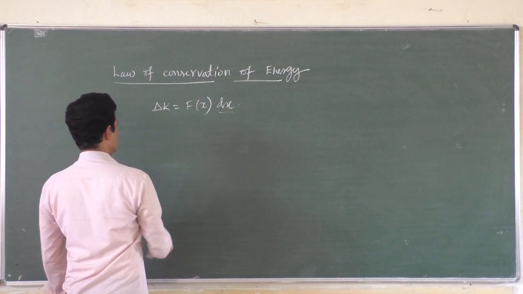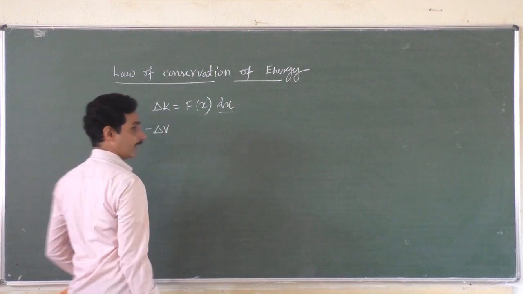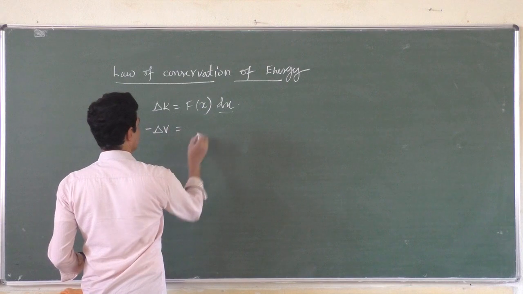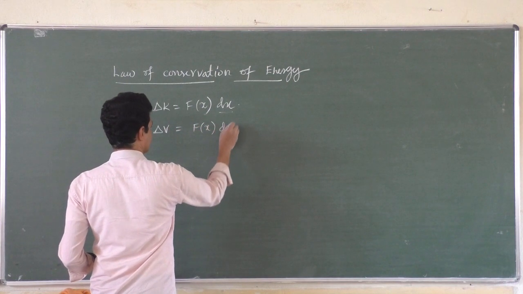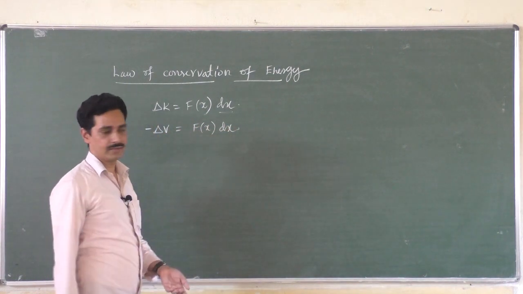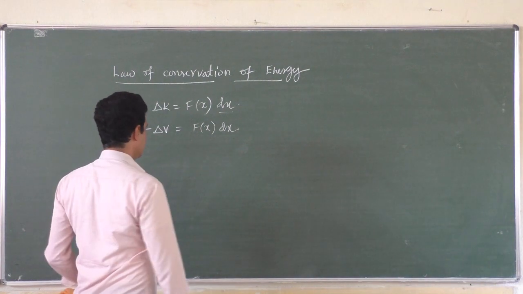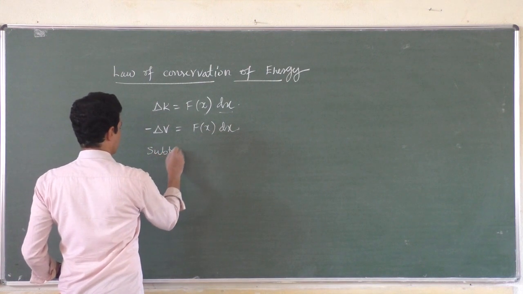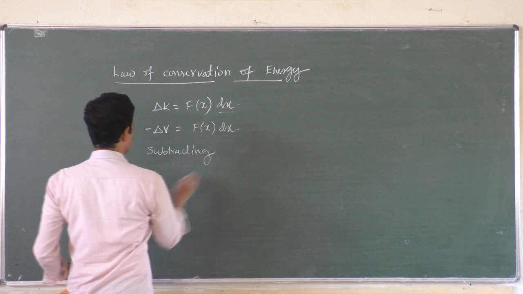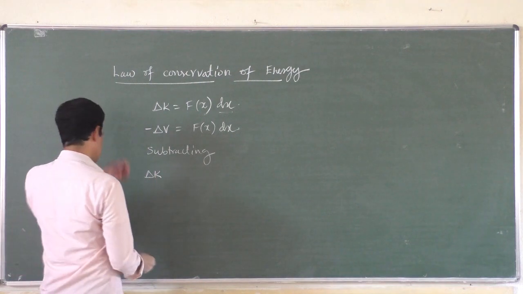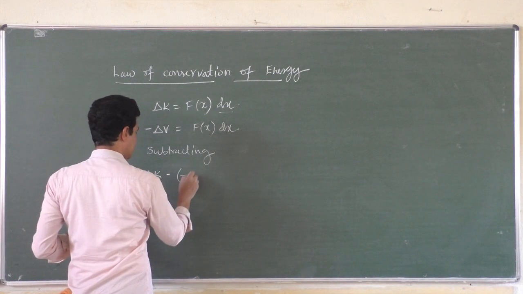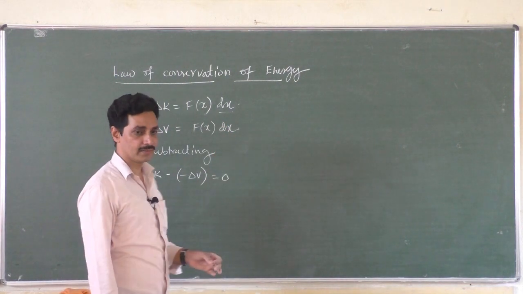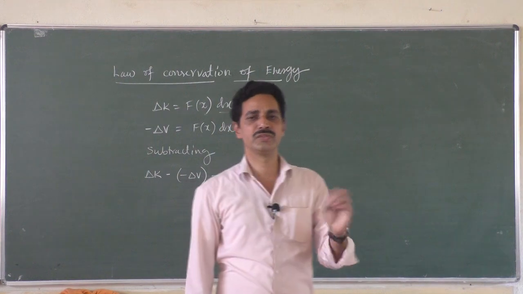Change in the potential energy is given by, of course, potential energy is the negative of the work done by the gravitational force, so that is equal to, again, the same thing, F(x) dx. It is also a function of force, right? Force into the small displacement. Now, if you subtract the two equations, what will you get? Delta K, the change in kinetic energy, minus the change in potential energy, becomes, right hand side becomes 0, because any work done is equal to force into displacement.